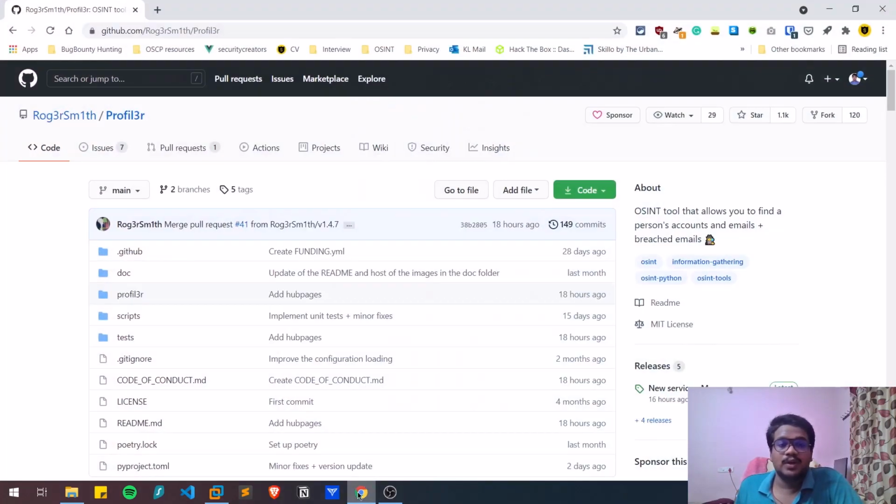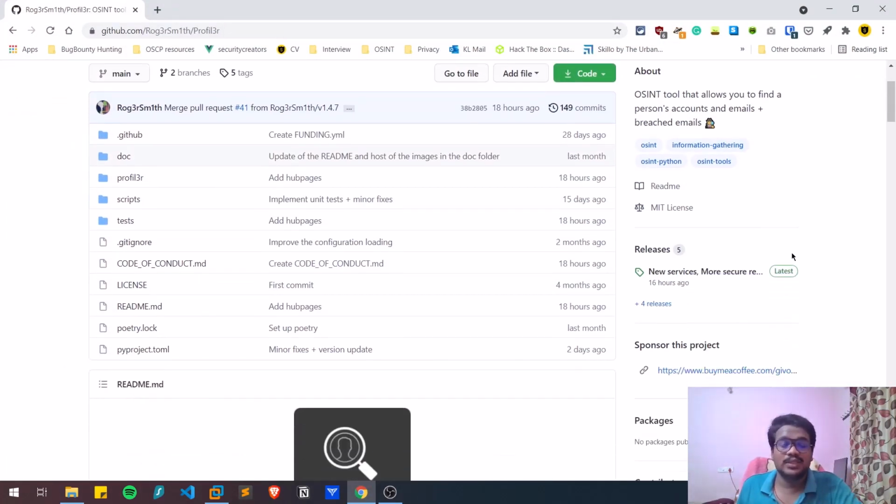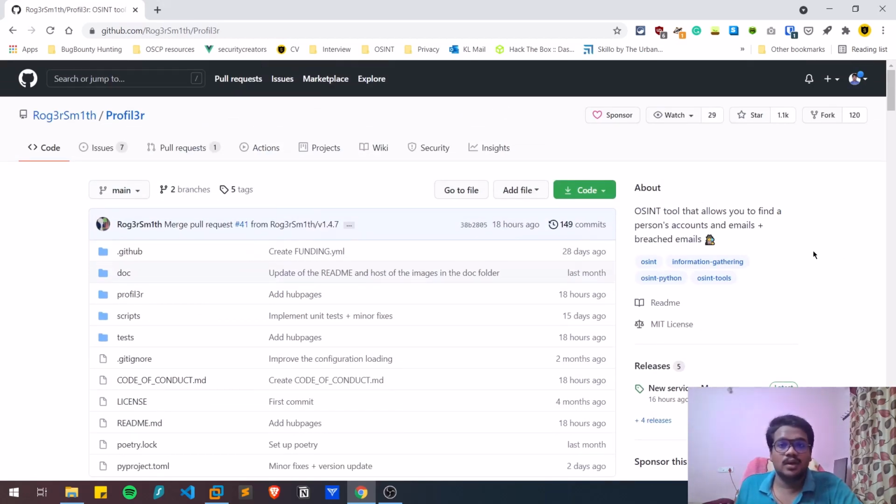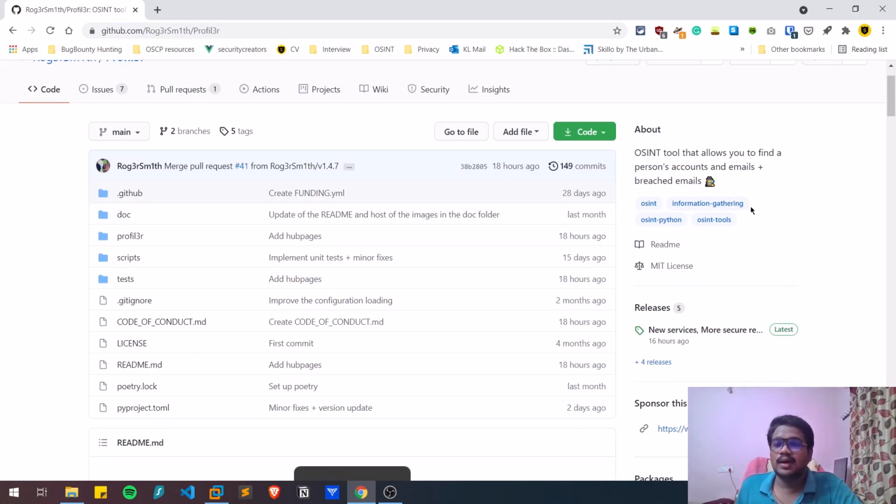So the tool that we're going to discuss in today's video is called Profiler. This tool is such a good tool, and all the credit goes to the developer of this tool, Roger Smith. This tool tries to find all the accounts of any username you provide, and also the emails. It tries to find the emails, as well as check whether that particular email is breached or not, right?